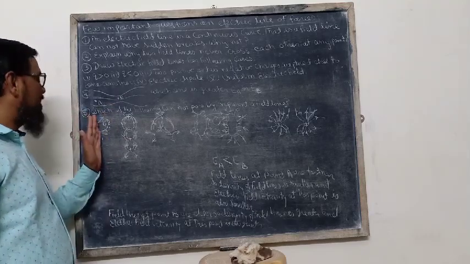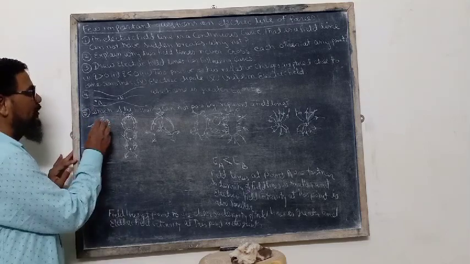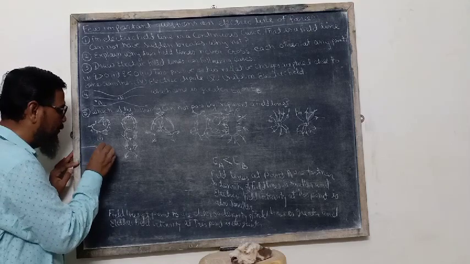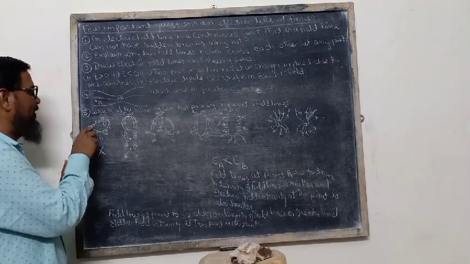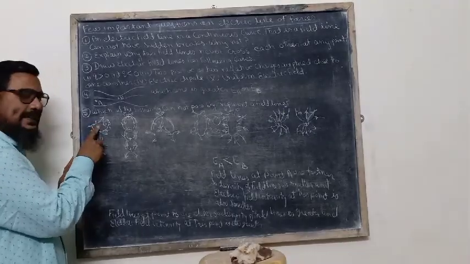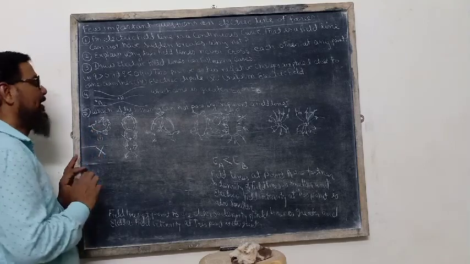But here the field lines are not perpendicular to this charged conductor, so it is not possible.